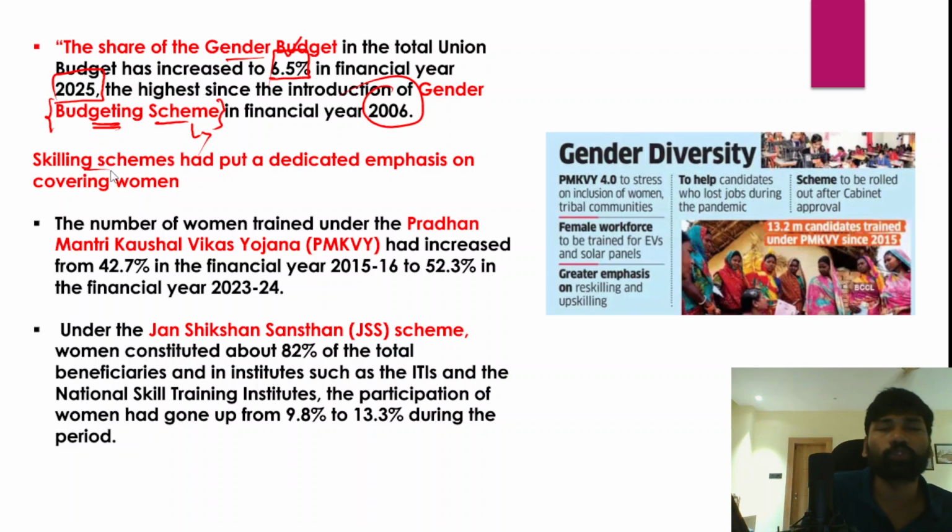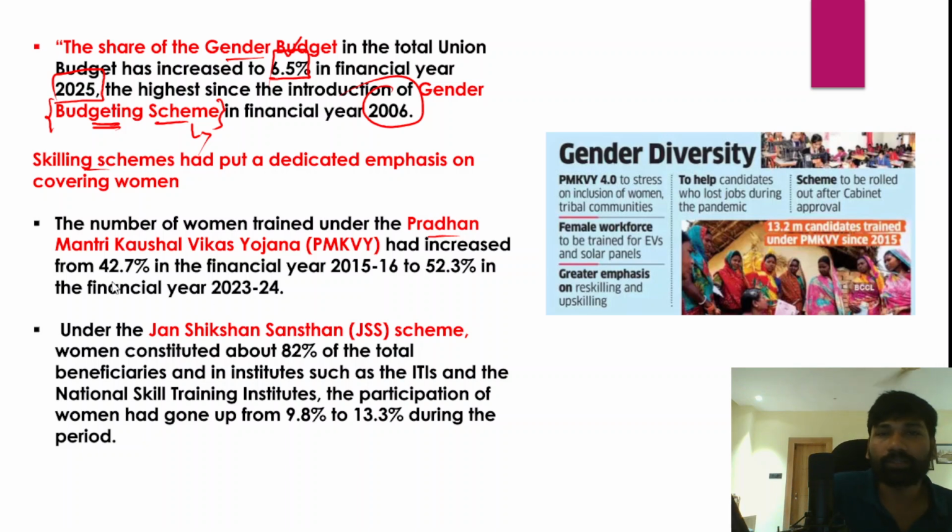And after that, we should also talk about the skilling schemes. There are a number of skill development programs that the central government has launched, and these programs have also been emphasizing skill development, training and entrepreneurship development among women. For example, one such skill development program that the central government has launched is Pradhan Mantri Kaushal Vikas Yojana. Under this program, women were also given training, and they were also skilled, right?